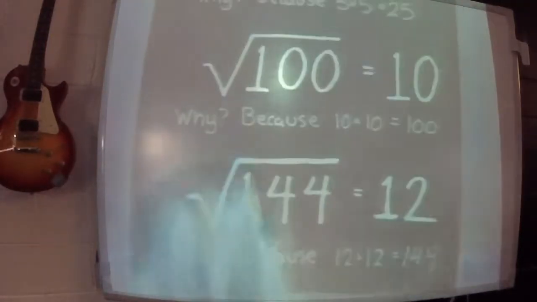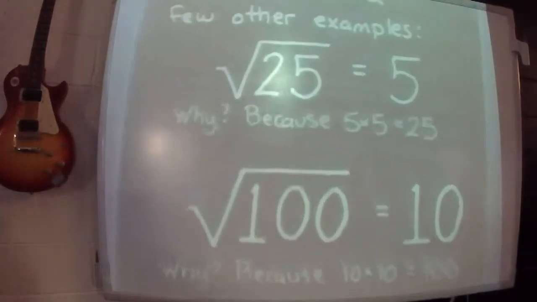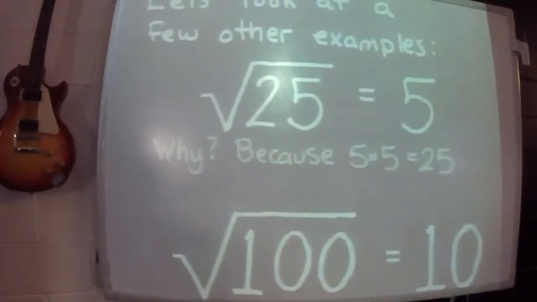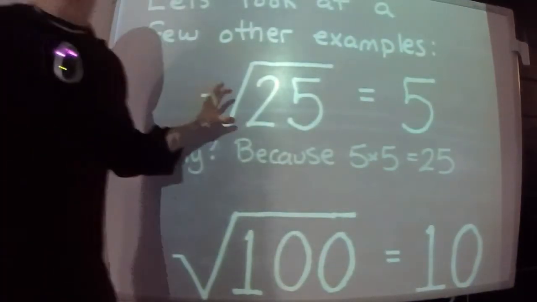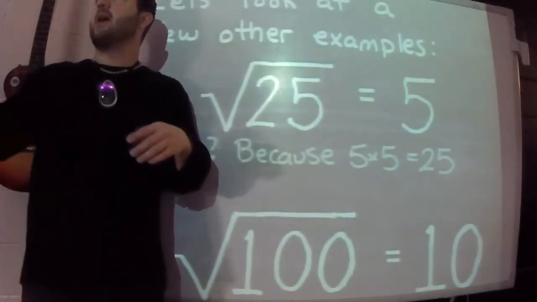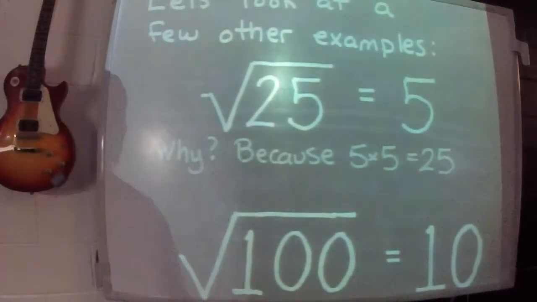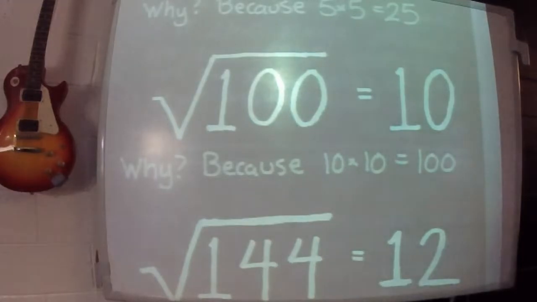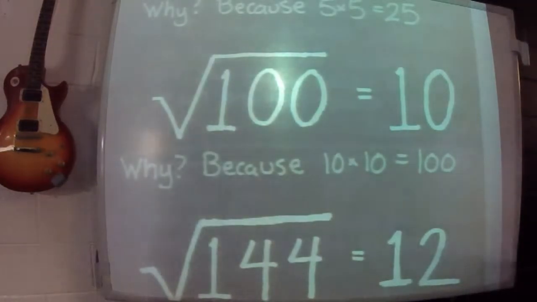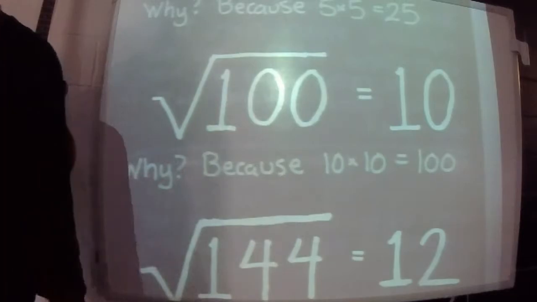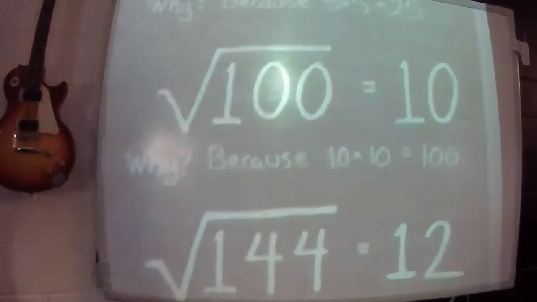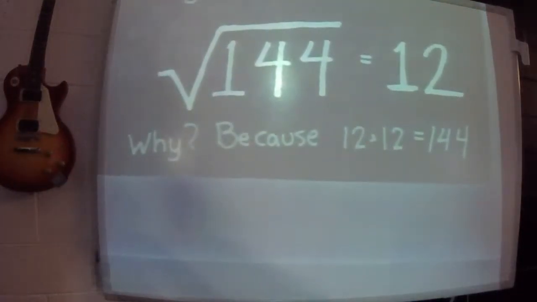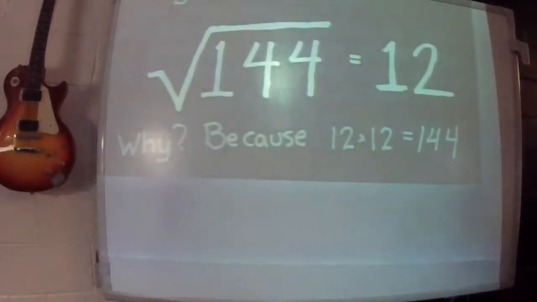All right, so let's look at a few other examples. When you have perfect numbers, these are square numbers, they square root perfectly. If I look at the square root of 25, I'm saying what number, if I multiply by itself, will give me 25? So it's 5. If I looked at the square root of 100, what number multiplied by itself would give me 100? That works out perfectly. It ends up being 10, because 10 times 10 is 100. 144, that's another one that's perfect, because 144 is 12 times 12.